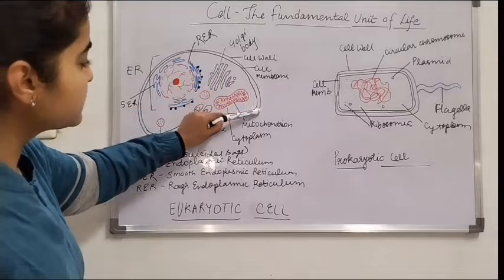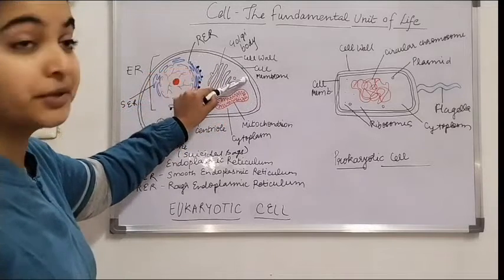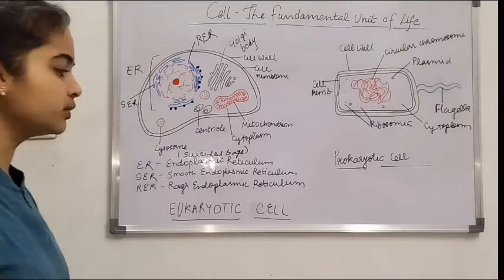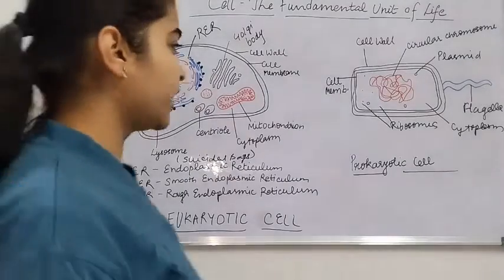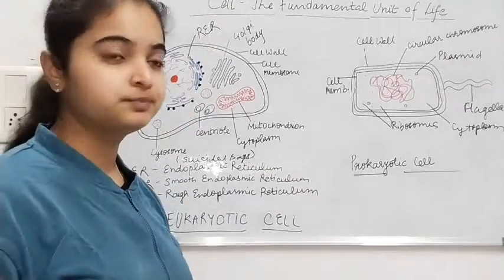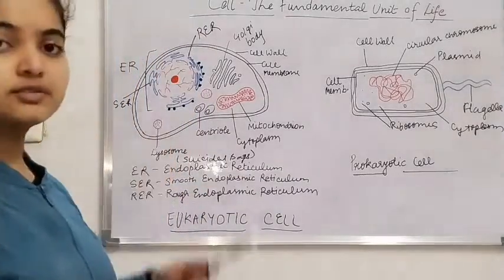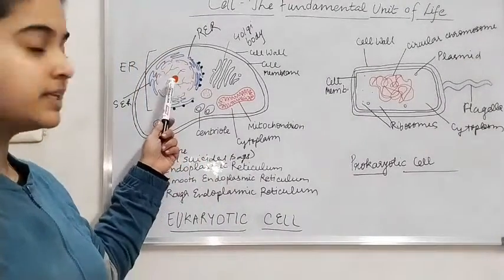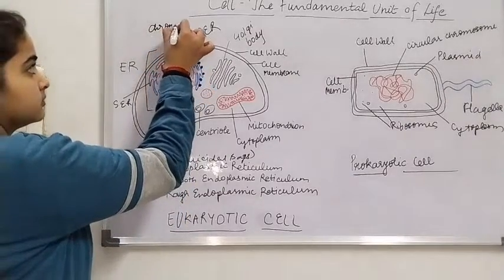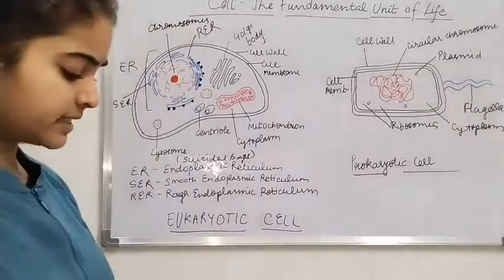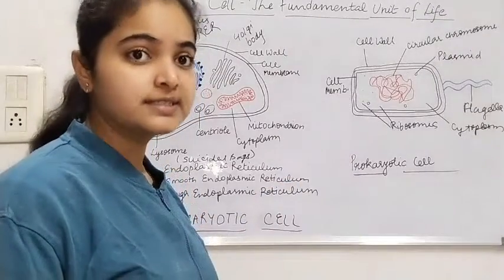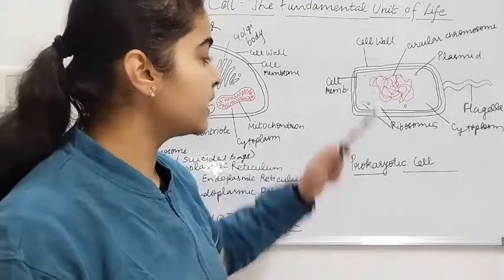This outer layer is called as cell wall and the inner layer is called as cell membrane. These organelles are called as centriole. So this is all about eukaryotic cell. Coming to the prokaryotic cell, the outermost layer of prokaryotic cell is called as cell wall and inner layer is cell membrane. In eukaryotic cell, the nucleus was present, so the chromosomes were present inside the nucleus. These are the chromosomes. But inside the prokaryotic cell, nucleus is absent, so the chromosomes are not present inside the nucleus. They are freely floating inside the cytoplasm.